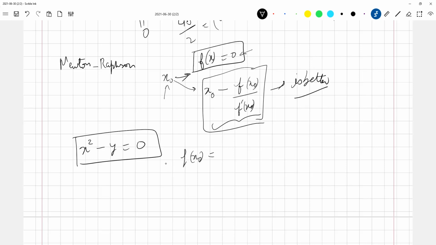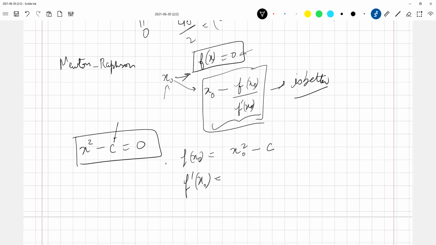f(x0) will be x0 squared minus y squared. Yes, sir. Okay, in this case, y is your constant, or let me not choose y, let us call this c. I'm trying to find x, which is the square root of c. That is my goal. So it will be x0 squared minus c. Is that all right? And what is going to be f prime(x0)?